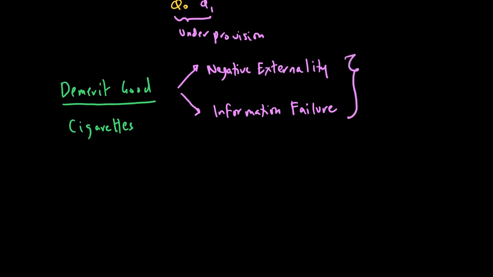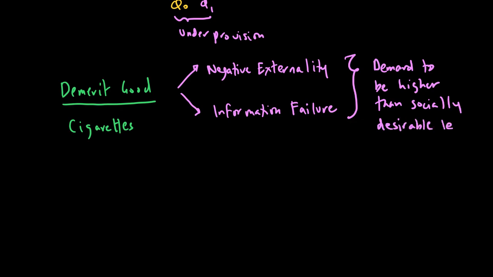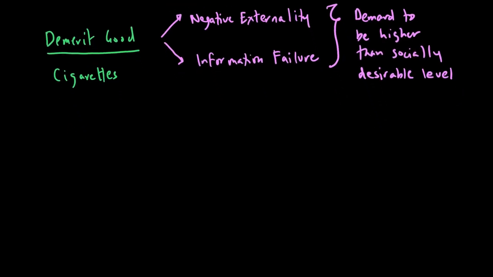So both of these cases result in demand to be higher than socially desirable level. And the reason is simply because this good harms the society, as well as this good has an information failure. So if we draw the demand and supply diagram for these goods, you will see a situation.